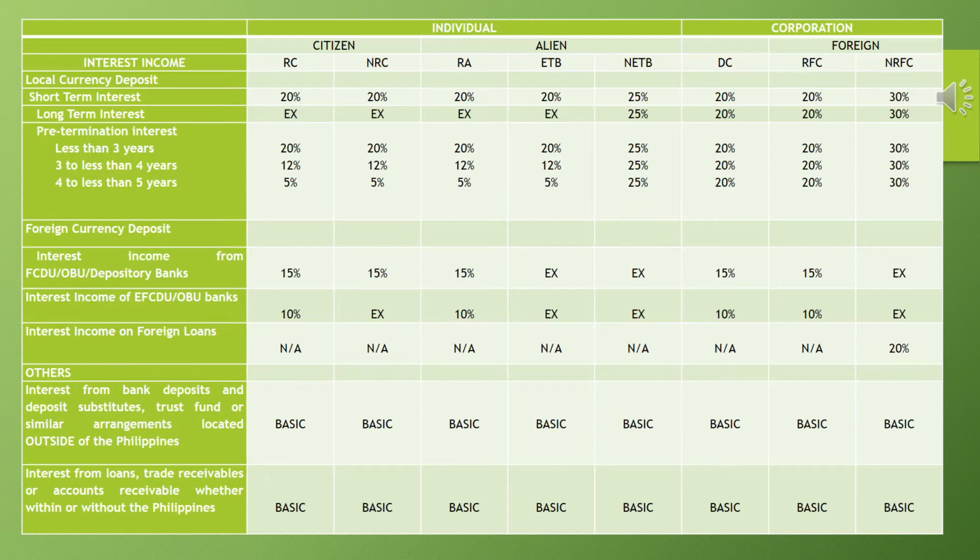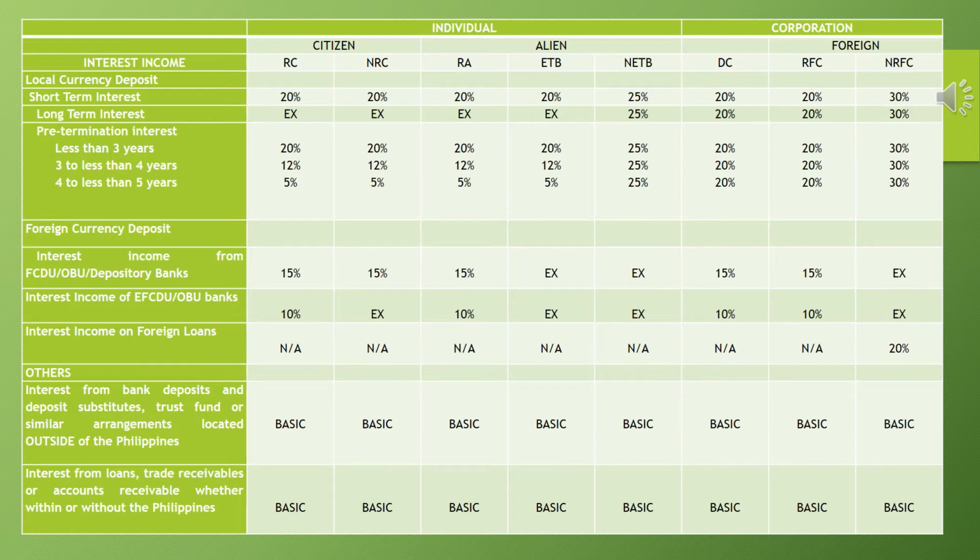We have a final tax of 20%, 12%, and 5% for citizens and aliens. However, kapag not engaged in trade or business ka, if it is pre-terminated for whatever years, it is 25%. Same goes with the corporation: domestic 20% lahat, as well as resident foreign. However, non-resident foreign is 30%.